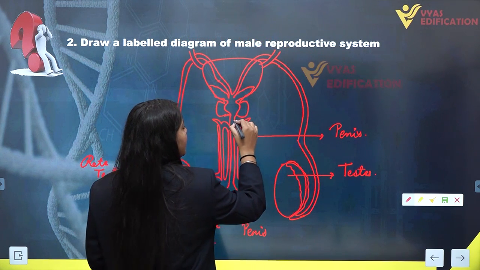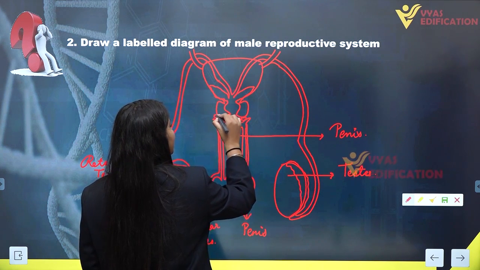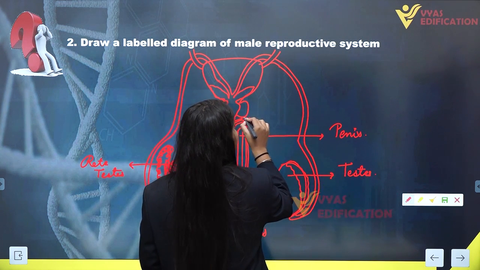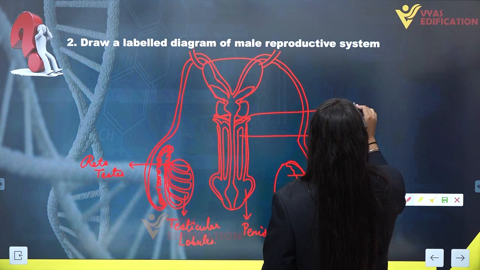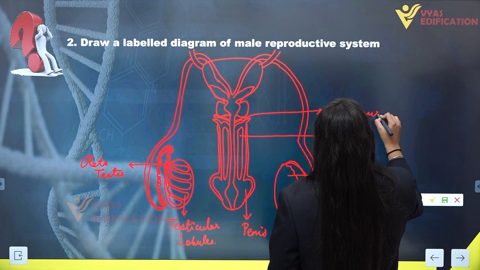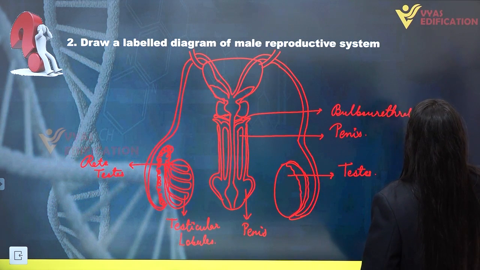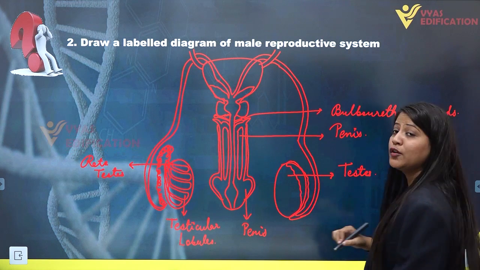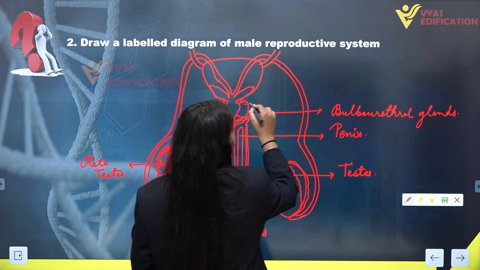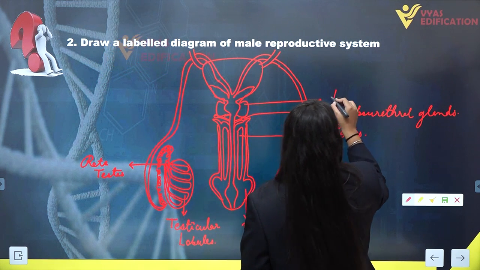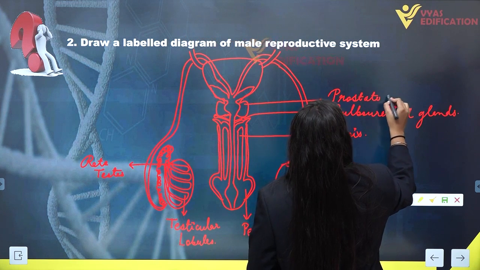Then here we can see a bulb-like gland. These glands are the bulbourethral glands, also known as Cowper's glands. Then we have another gland here. This is the prostate gland.